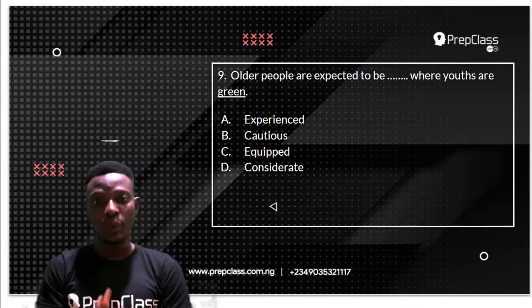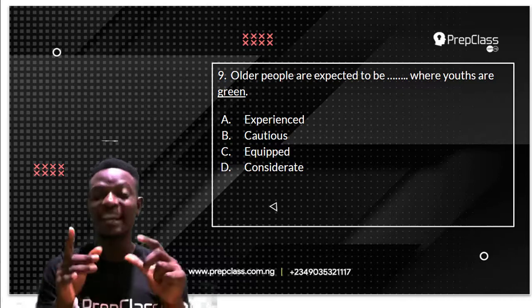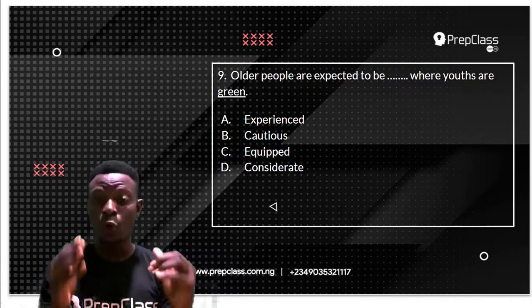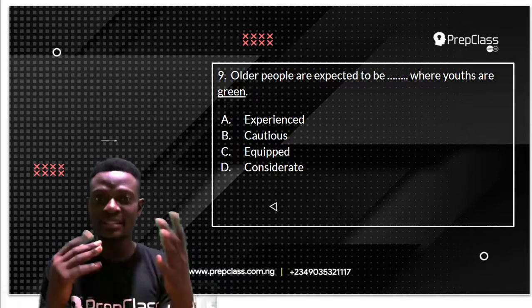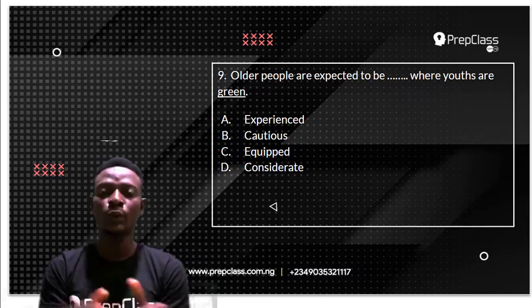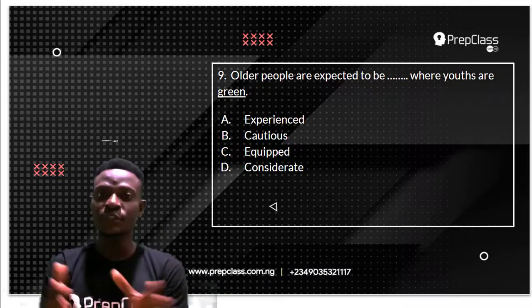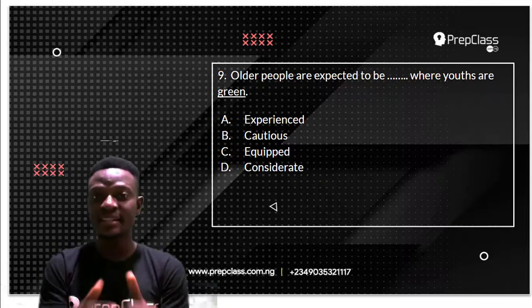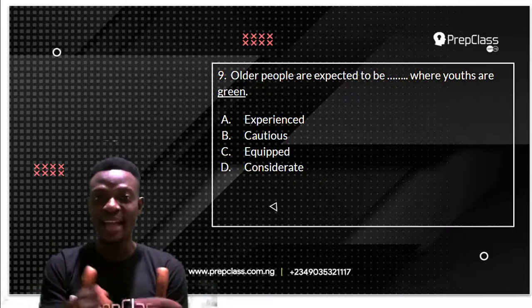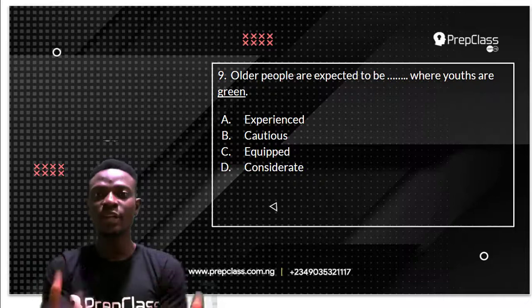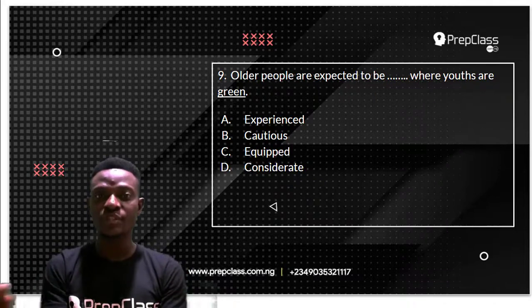Remember, we have to select the word that means the opposite of the underlined word and will at the same time occupy the position of the blank space in the sentence. The underlined word here is green. So the options we have are experienced, cautious, equipped, and considerate. So, which of these options is the opposite of green?